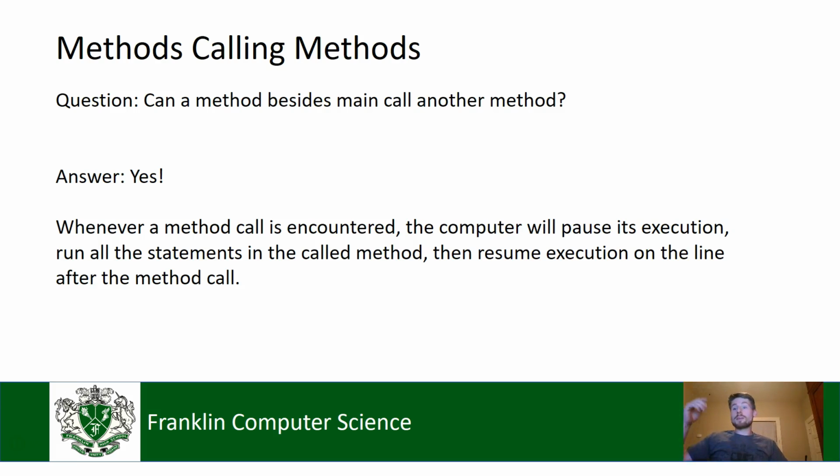In fact, if you do have method calls going forever, then your program will run forever and your computer will never work unless you stop the program, right? That's a bad thing, but it's something that you can do, and it's called an infinite method call, right? If method A calls method B, which calls method A, which calls method B, which calls method A, and it goes back and forth, and it just never leaves. It's like it's caught in an infinite loop.